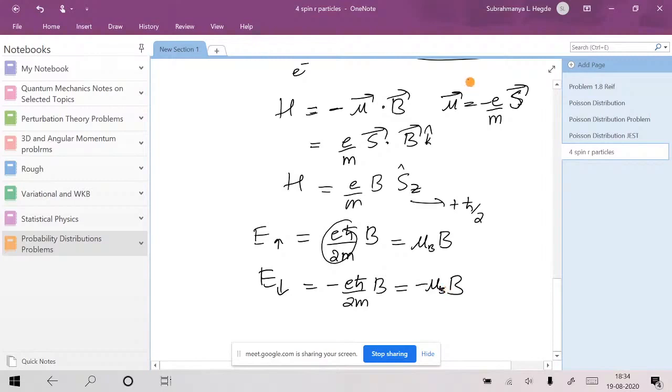If you take the electron, minus e by m is the gyromagnetic ratio. A factor of 2 is going to come in. q by 2m is the gyromagnetic ratio for a classical spinning particle, but the electron g factor is 2. So that's how you can talk about it.